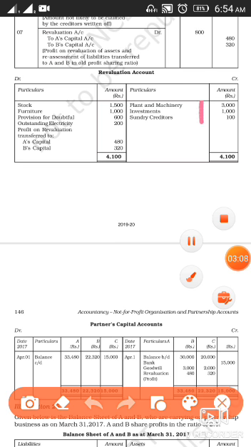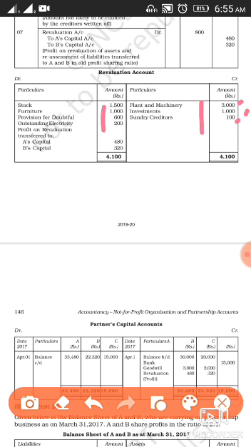after transferring all credit sides and all your debits, you will total your debit side. Like in this case, on the credit side you have plant 3000, investment 1000, and sundry creditors 100 rupees, and the total is coming 4100.